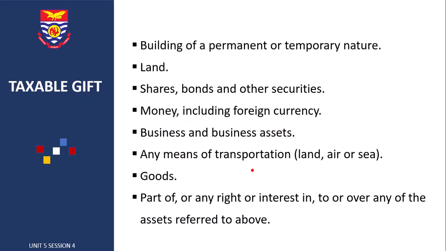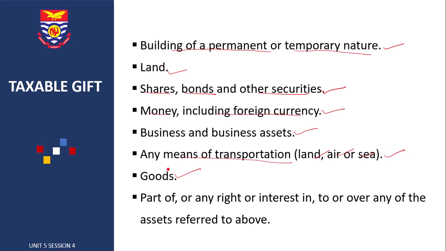Let us look at some taxable gifts in Ghana. These include buildings of a permanent or temporary nature, land, shares, bonds and other securities, money including foreign currency, business and business assets, any means of transportation by land, air or sea.